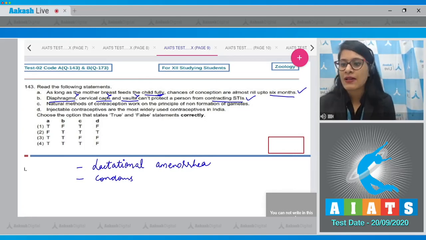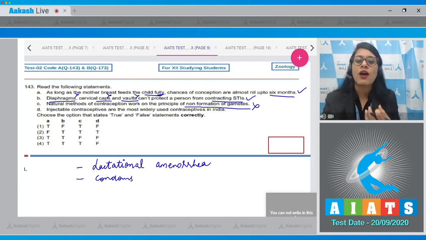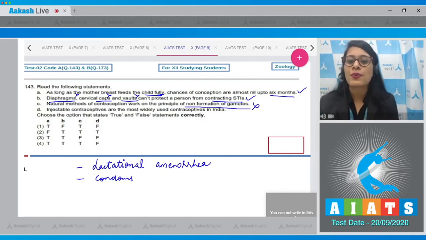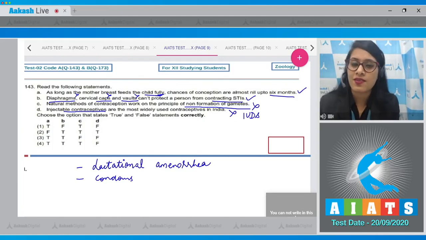The next statement is statement C. Natural methods of contraception work on the principle of non-formation of gametes. And this is an incorrect statement because natural methods of contraception works on the principle of avoiding chances of meeting between ova and sperms and not on the principle of non-formation of gametes. The next statement is injectable contraceptives are the most widely used contraceptives in India, and this is an incorrect statement because it is not injectable contraceptives but IUDs, intrauterine devices, that are most widely used contraceptives in India.